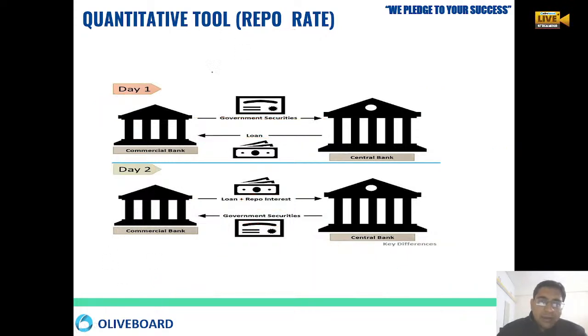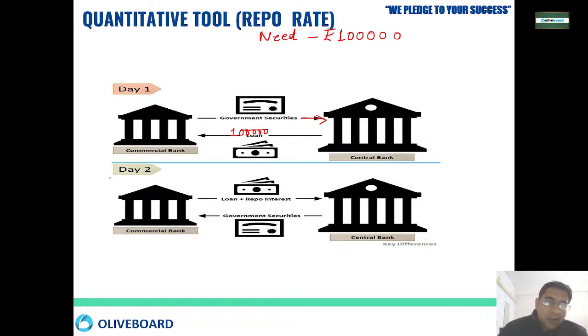One more time, I am saying, day one, commercial bank needs rupees 1 lakh. This commercial bank is having government security. The bank has given the government security to the central bank. The central bank has given rupees 1 lakh to this bank on the first day. So now the central bank is having the government security of that commercial bank, and the commercial bank is having 1 lakh rupees.